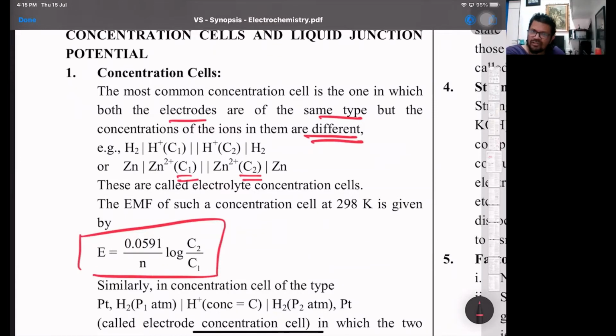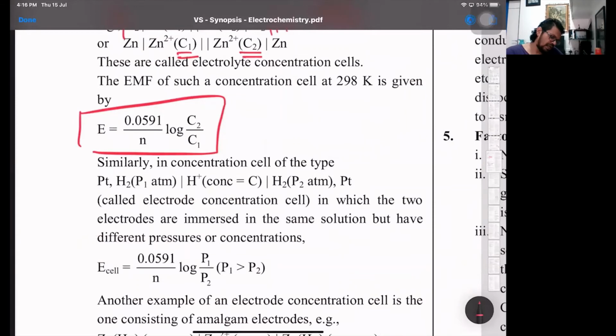So these are called concentration cells, where both the electrodes are the same metal ion, or both are hydrogen gas electrodes. This is the first one, the hydrogen gas electrode, where we have platinum on both sides for electrical contact. Similarly for hydrogen, it is P1 upon P2. So anodic half hydrogen P1, cathodic half hydrogen P2, where log of P1 has to be more than P2 because that log value has to be positive.